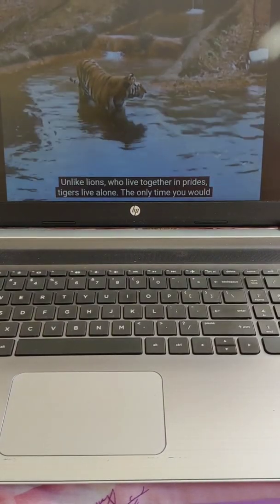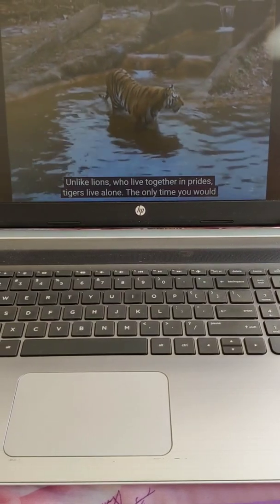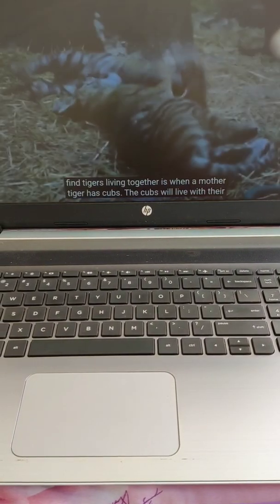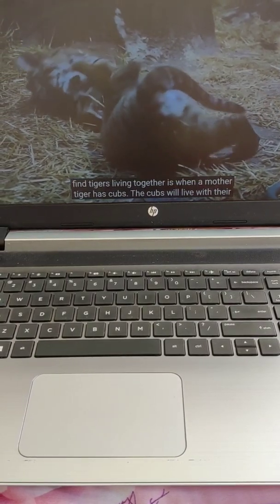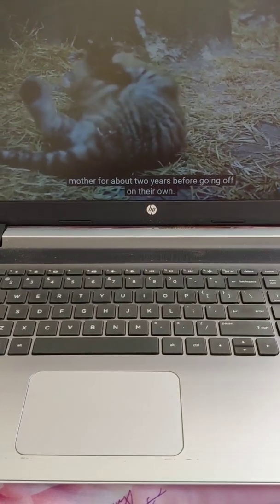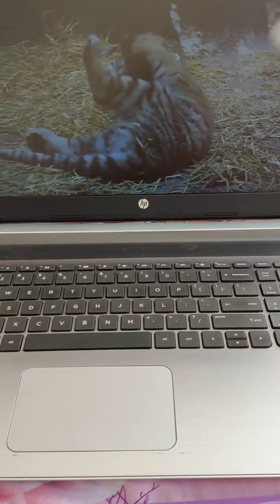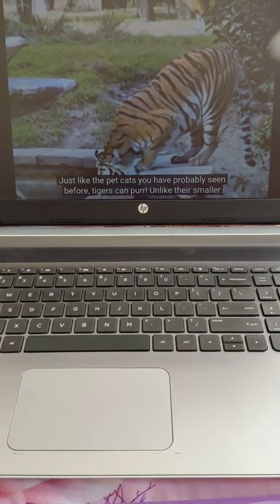Unlike lions who live together in prides, tigers live alone. The only time you would find tigers living together is when a mother tiger has cubs. The cubs will live with their mother for about 2 years before going off on their own. Just like the pet cats you have probably seen before, tigers can purr.